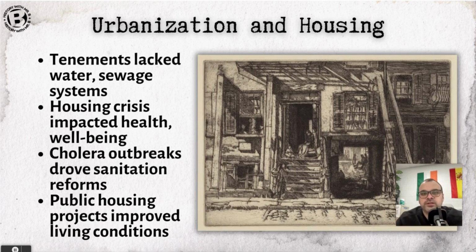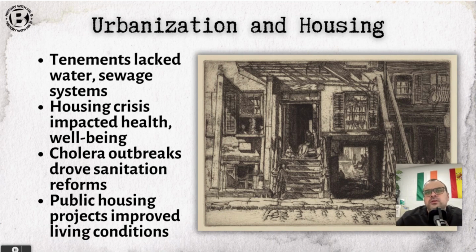Now, if we recall from earlier in this unit, the tenement housing that developed as a result of urbanization during the Industrial Revolution, I want you to recall that. There's an example of one on the screen here. These tenements lack basic services and amenities. They don't generally have running water or sewage systems. So this contributes to a public health crisis. And this housing crisis is not merely a matter of shelter, but was combined with the overall quality of life, so it affects the physical and mental health of the urban population.